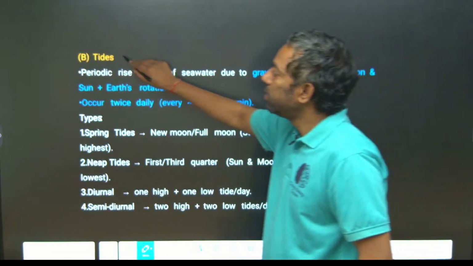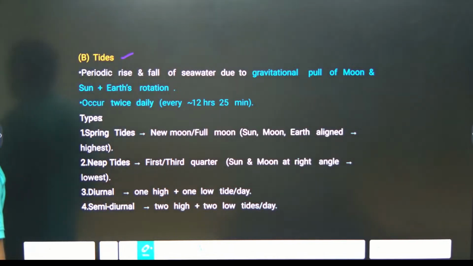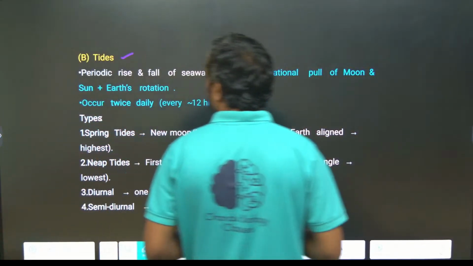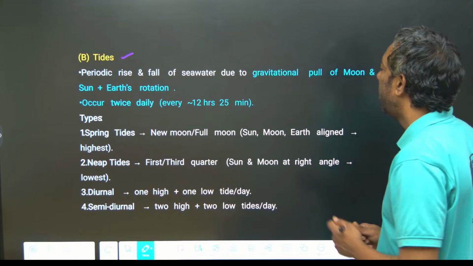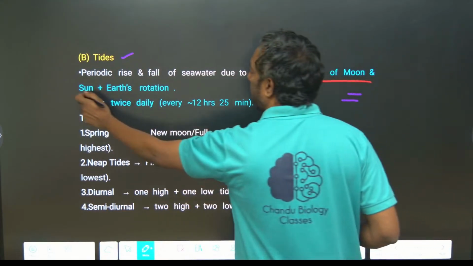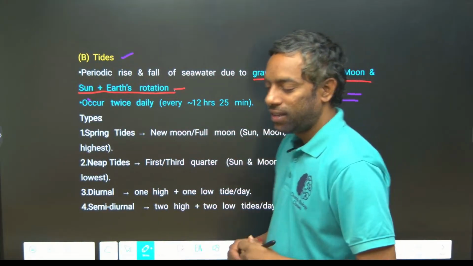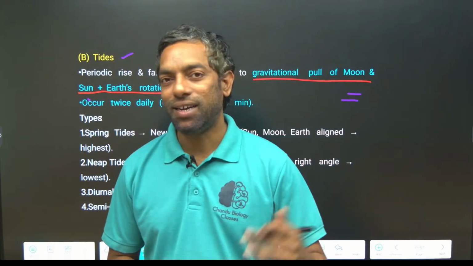Tides are also one of the oceanic movements. It is the periodic rise or fall of sea water due to the gravitational pull of the moon and sun and earth rotation. Guys, waves are different, tides are different.